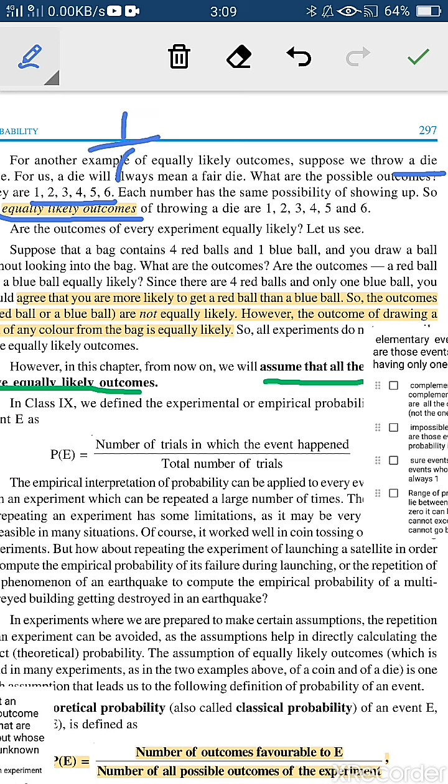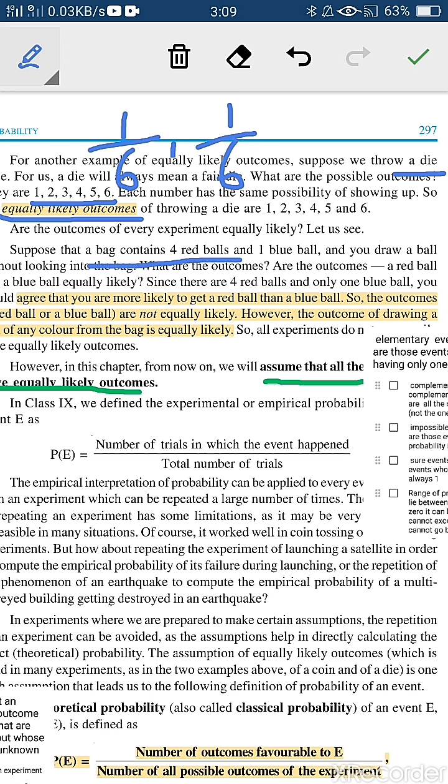So in each and every case, the probability of coming 1 is 1 by 6, because there is only one number. Probability of coming 2 on the face is 1 by 6 only. Why? Because 2 is only a single number, right? So every number has the probability 1 by 6. So it is an equally likely outcome.